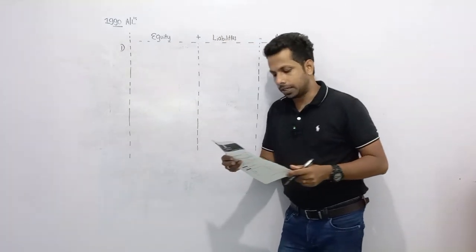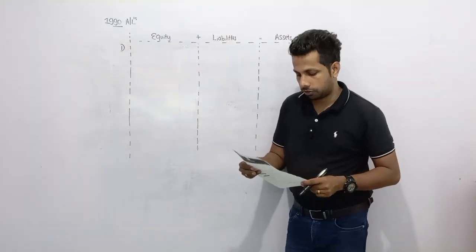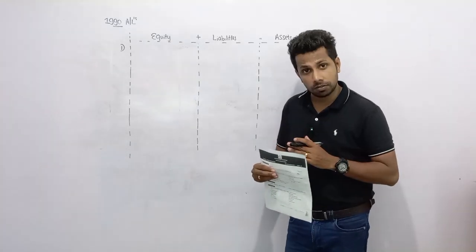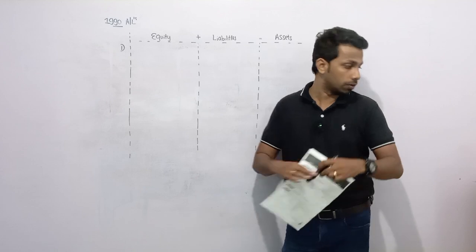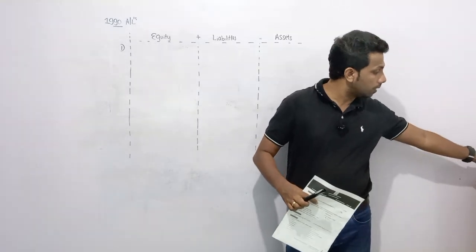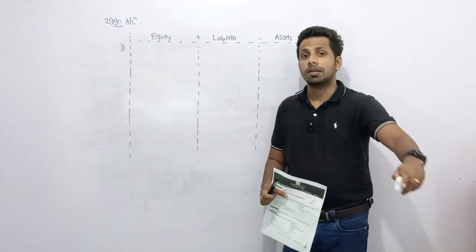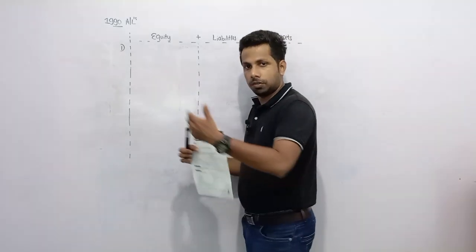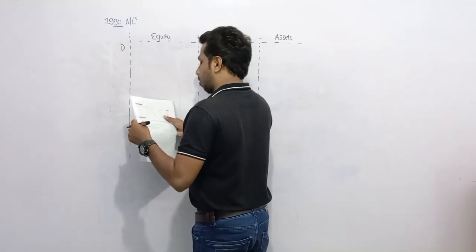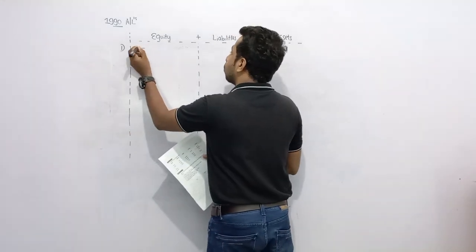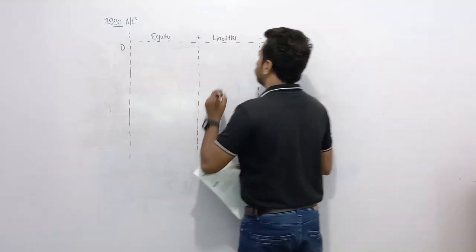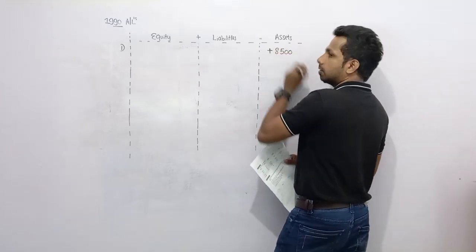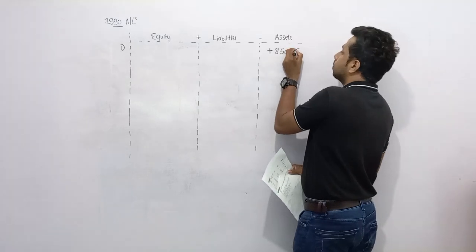A creditor is paid 8,500 in cash. The creditor is paid. So think from the point of view of the business. Think from our angle, dear children. Creditor is paid means business received. We received cash. A creditor has paid to the business. That means we received money from a customer. So here received cash means cash asset increases. Cash asset, dear children, increases.